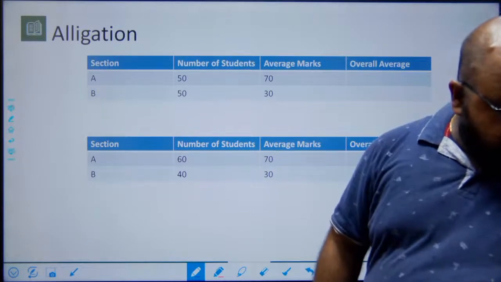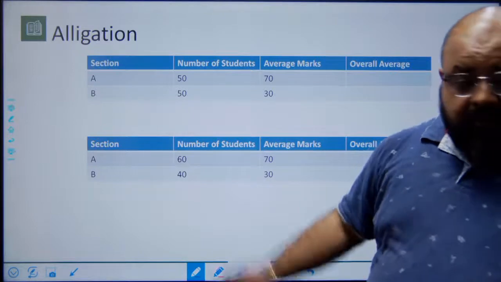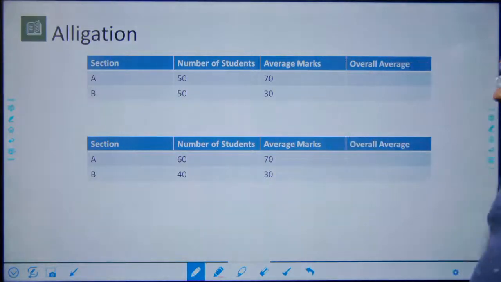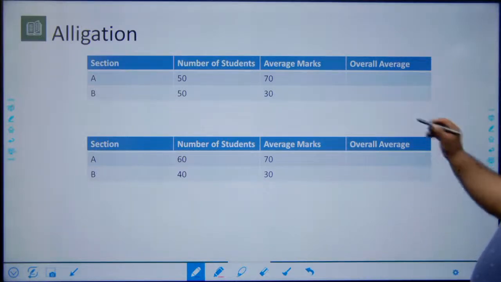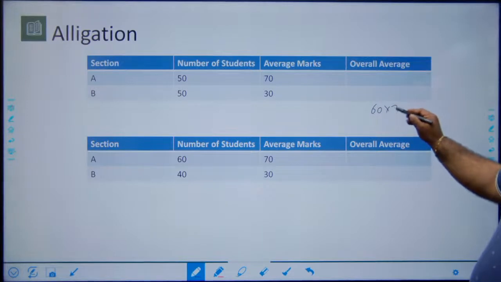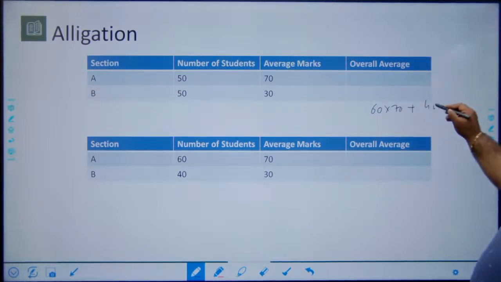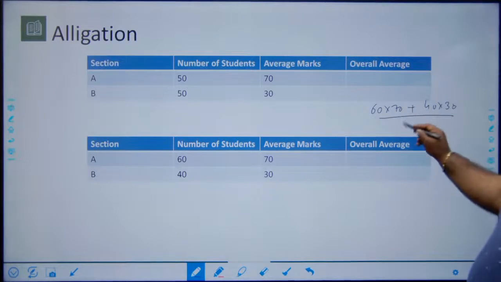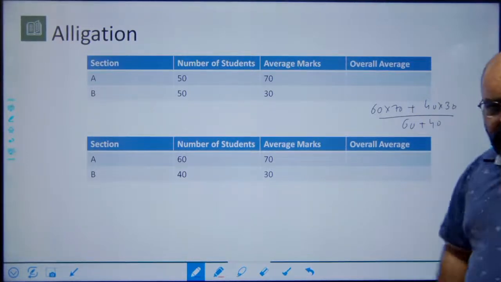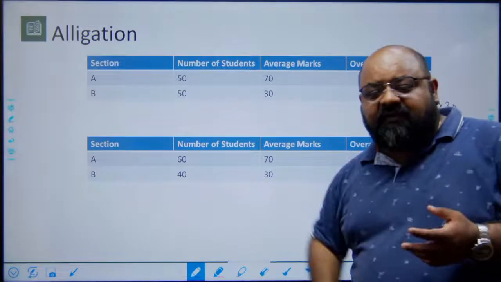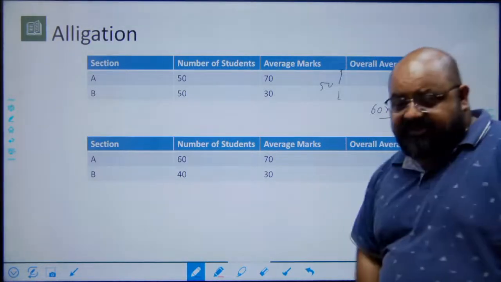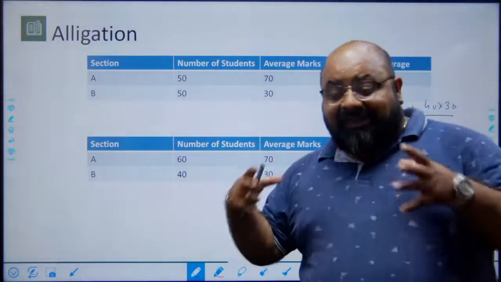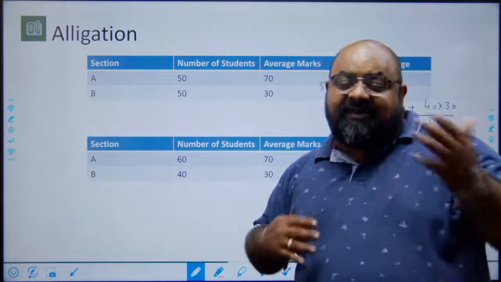So again, what you can do is you can use the formula that we used before this. You can say, okay, the average will simply be number of students in the first section into average marks, so total marks of the first section plus total marks of the second section upon number of students in each section. That is all I have to calculate, right? But conceptually, if I ask you, will the average be the same as 50, more than 50 or less than 50 in this case? Because there are more students who have scored 70 marks.